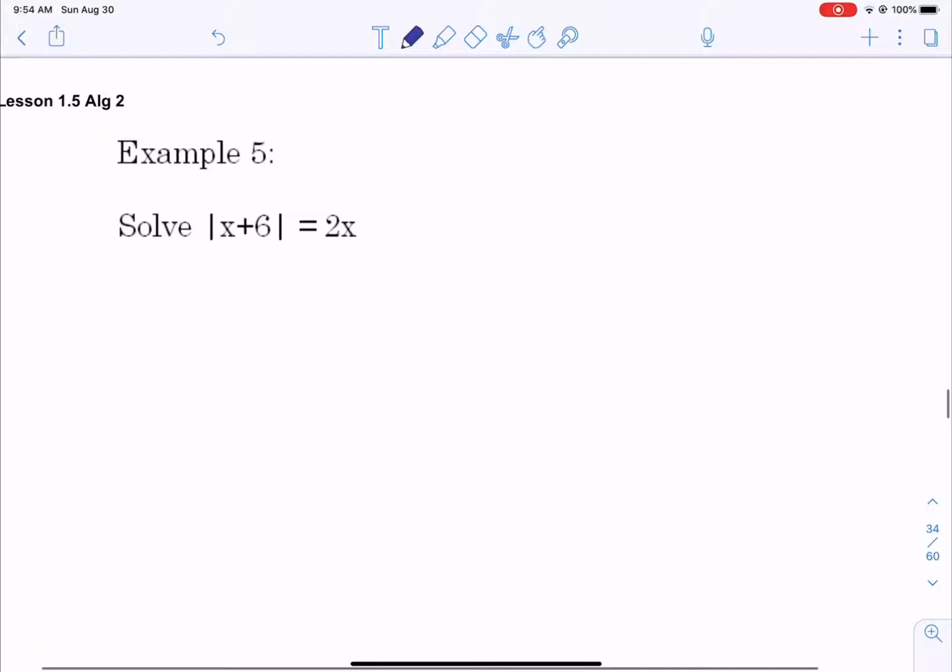Now, in this example, we have an x on the inside and an x on the outside of our absolute values. We're still going to set up the two cases, and we're going to solve it the way that we did the other ones, okay? So let's set up our two cases.